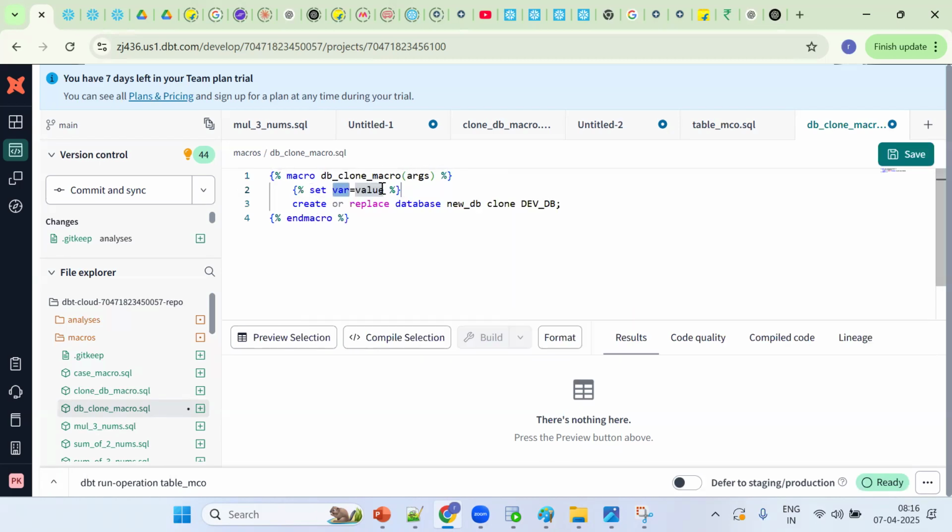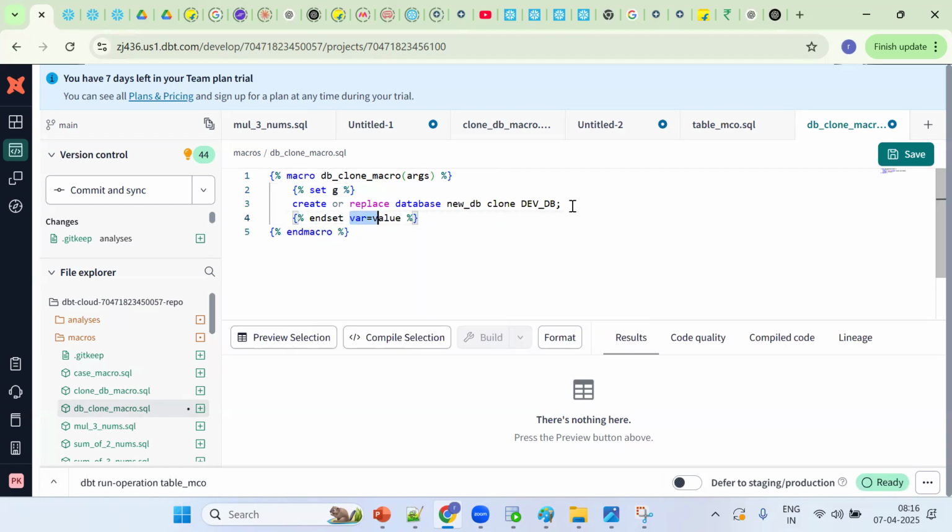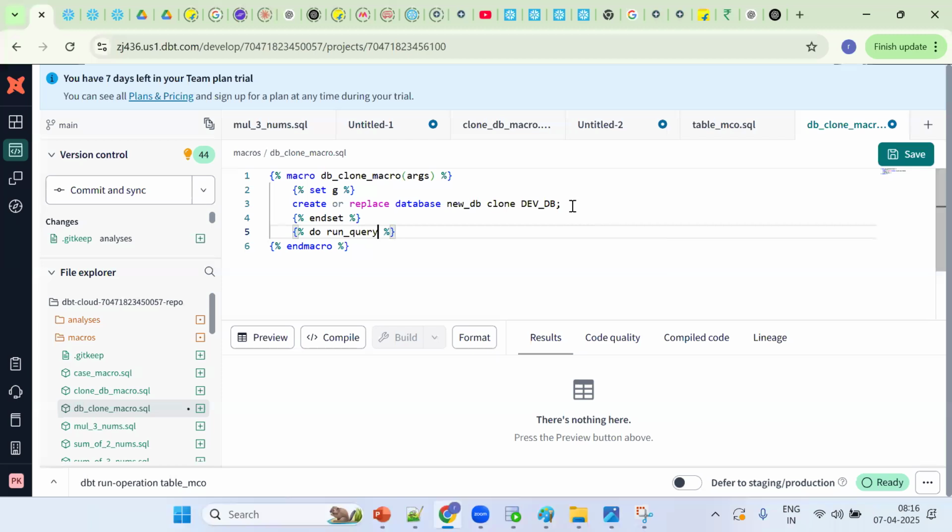So see, underscore set. You can put any name with underscore set. We should go for end set. Setting and end setting is fine. Then what should I do? Then we should go for do run query. Now what do I need to pass? Pass the query. Okay.